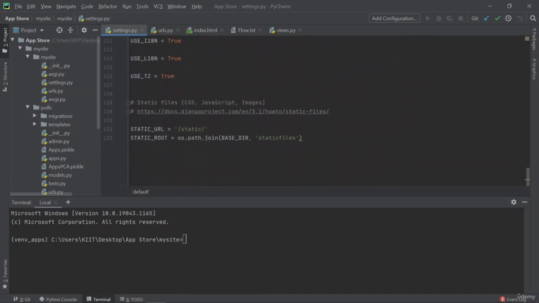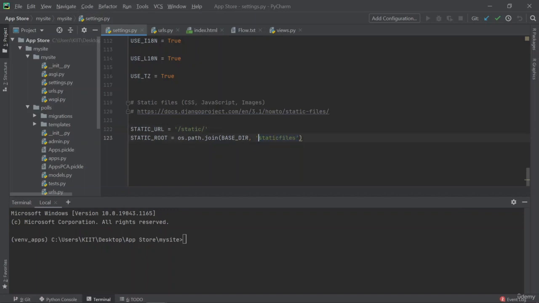And the last, you can see that we have defined some static URL and root. Now what is this? So basically there are some static files in your code which are actually handling the interface on the HTML, right? You can see that the static files are CSS, JavaScript, or images. So the static URL is telling you from where to fetch the static files, and the static root is telling you where the static files are to be stored, right?